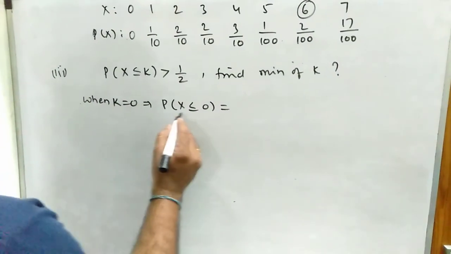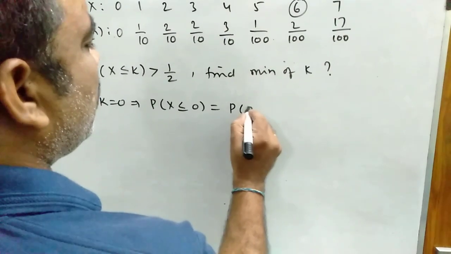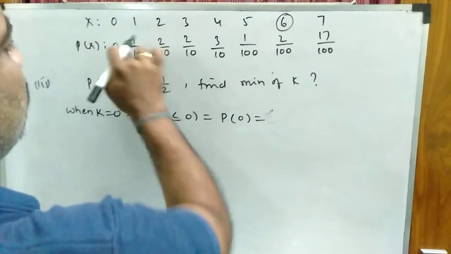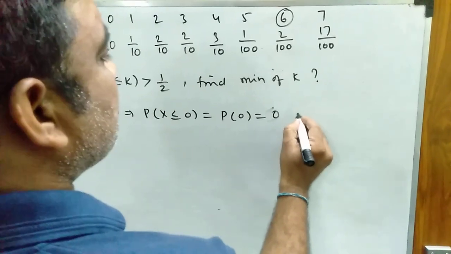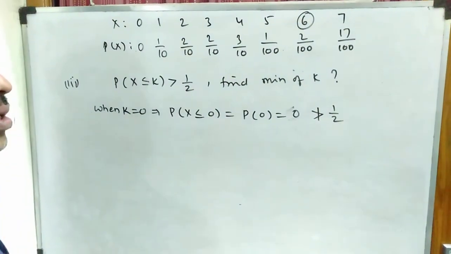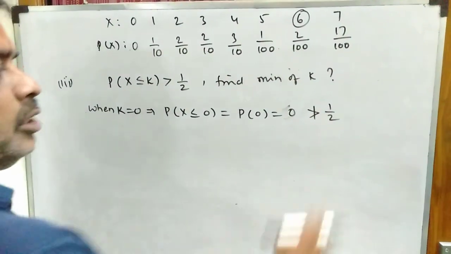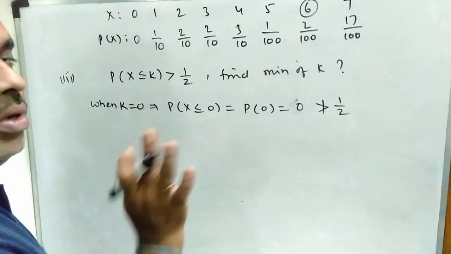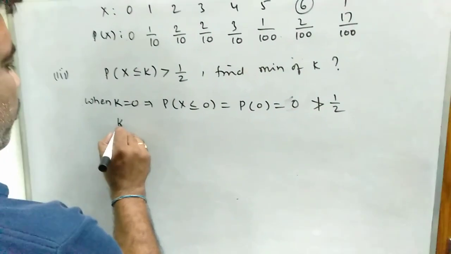So when k is 0, P of x less than or equal to 0 means only P of 0. What is P of 0? It is 0, which is not greater than 1 by 2. 0 is less than 1 by 2, which is 0.5. So 0 is not greater than 1 by 2, so k value is not 0. Then you go for another value.